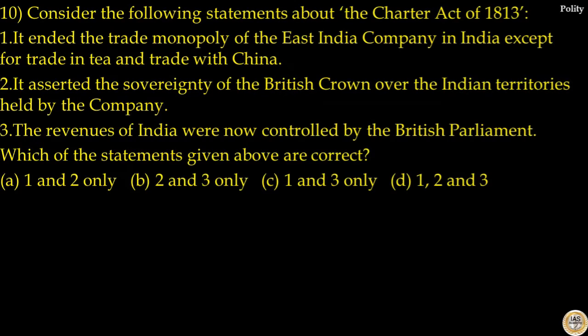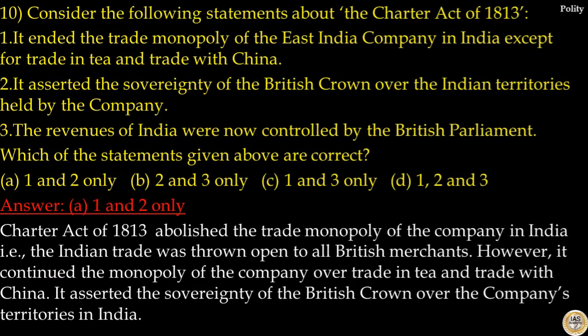It asserted the sovereignty of British Crown over the Indian territories held by the company. That is correct. The revenues of India were now controlled by British Parliament. That is incorrect. Which of the statements given above are correct? The answer to this question is option A. Statement 1 and 2 are correct.